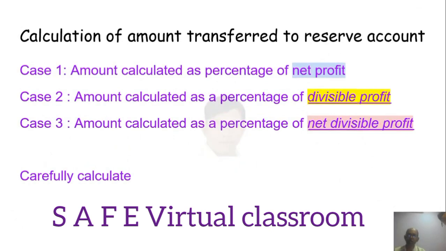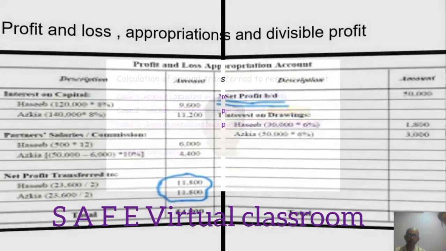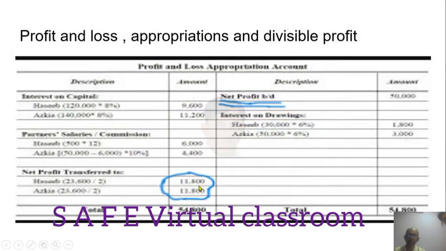So, amount calculated as a percentage of divisible profit means, this is the divisible profit. On this, when you calculate a percentage on the amount that is rounded off here, you have to calculate a percentage of this.